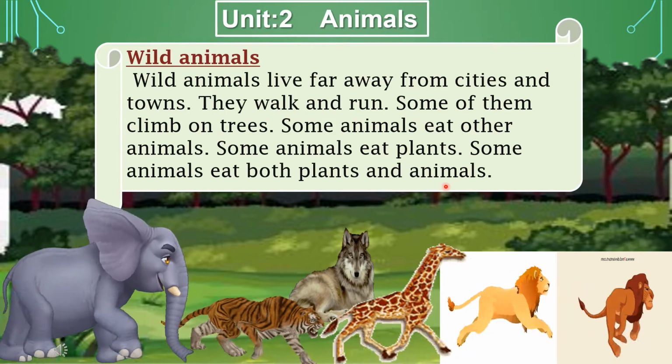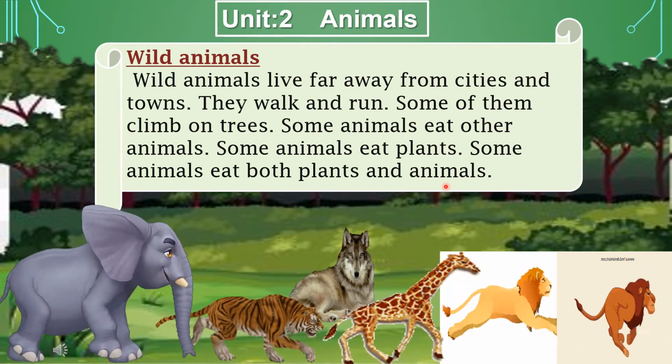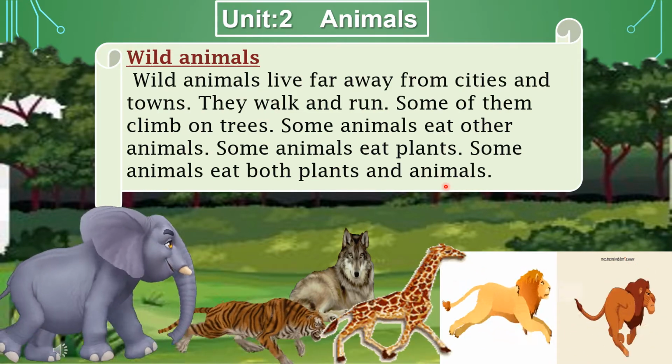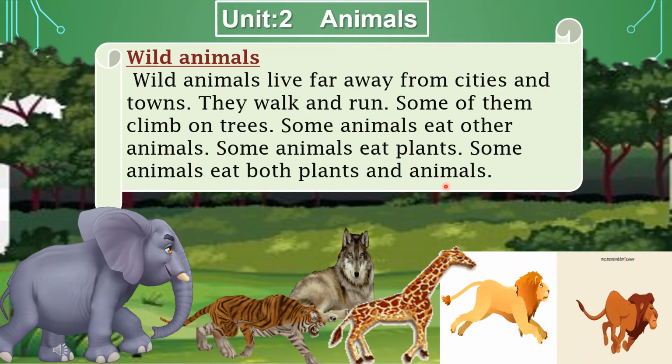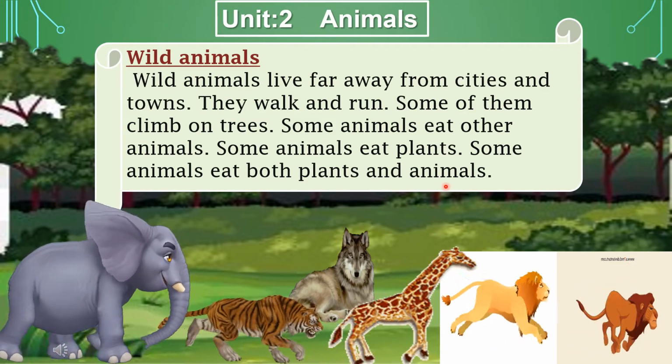A herbivorous animal can be a horse, a goat, or a cow, but a goat and cow can be kept at home. They are not called wild animals. So deer can be herbivorous, a bear can be herbivorous.